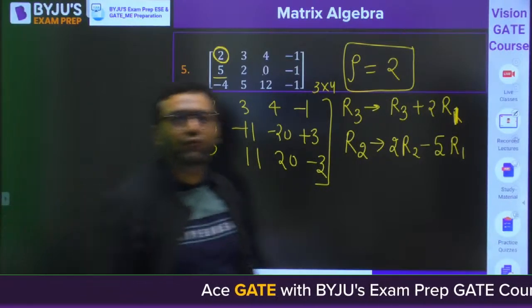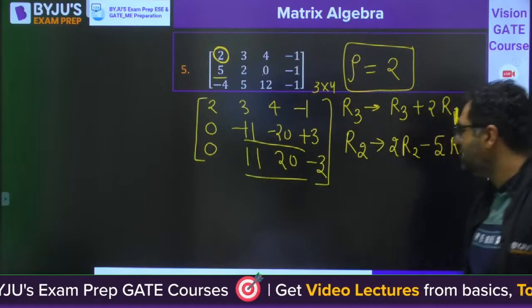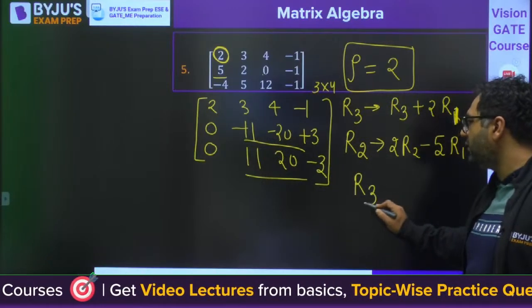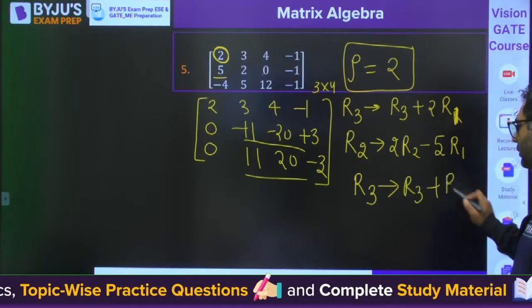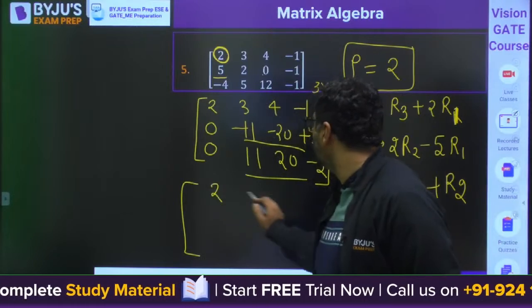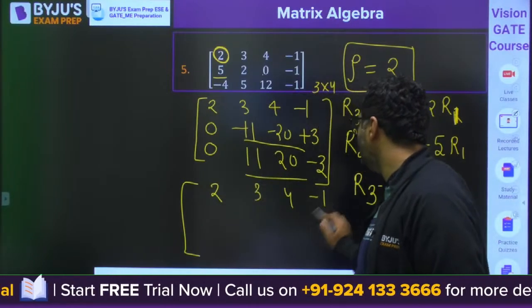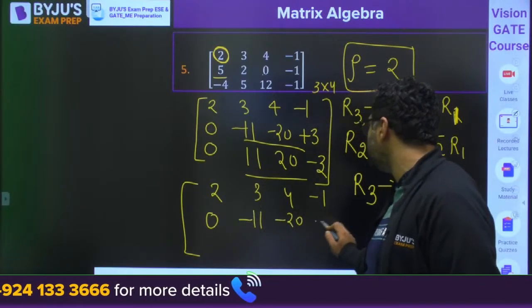So my dear, can you feel it? This row and this row are equal? Yes. So I will operate R3 plus R2. When you do this, you get 2, 3, 4, minus 1. You get 0, minus 11, minus 20, plus 3.